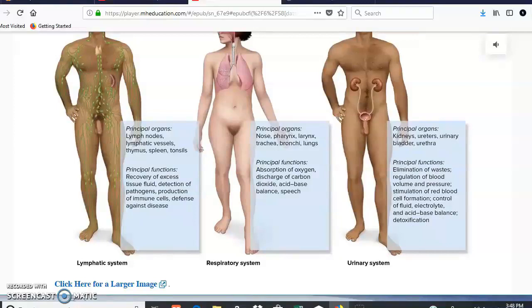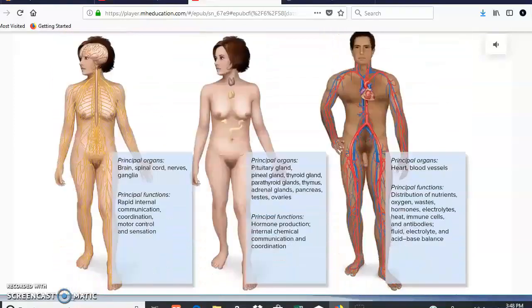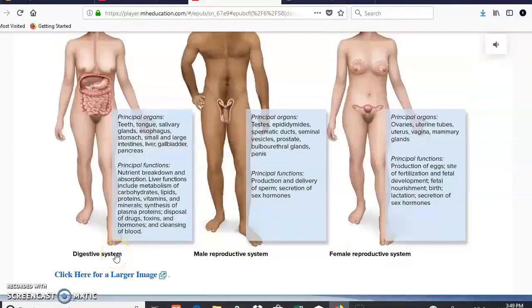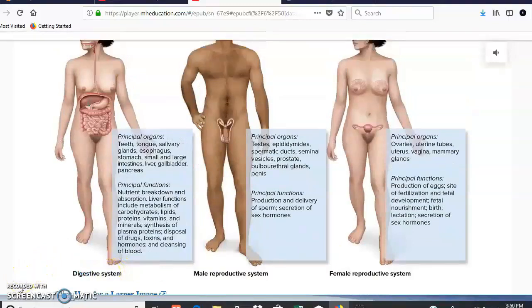Respiratory system, you have the lungs. Urinary system, the kidneys. Nervous system, the nerves and the brain, for example. The endocrine system is going to be the glands. Digestive system, you have stomach, intestines. In the male reproductive system, you're going to have the testicles, prostate, and in the female reproductive system, you're going to have uterus, fallopian tubes, ovaries,